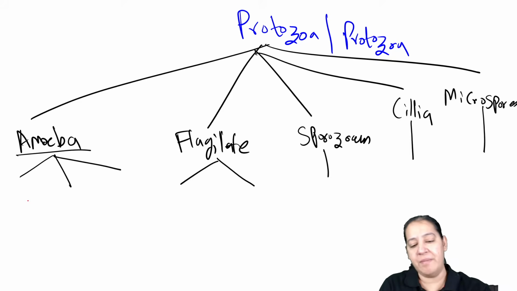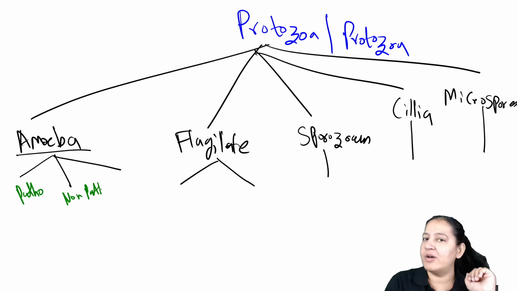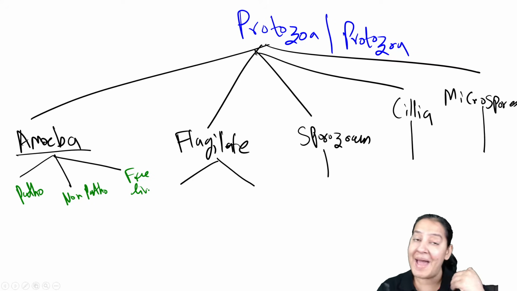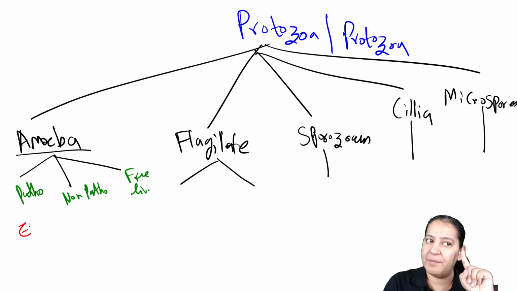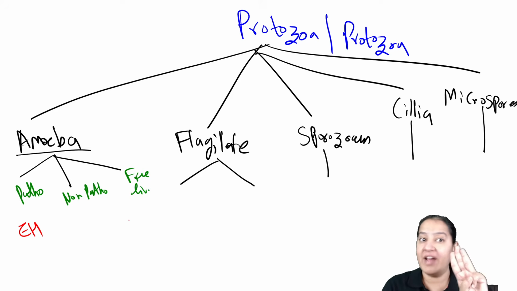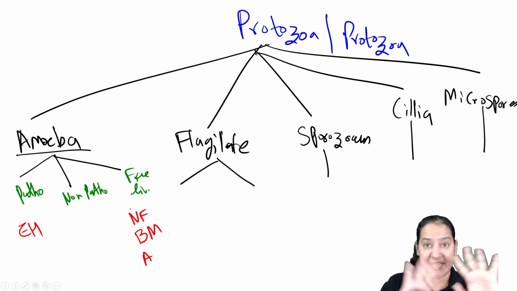The 3 types of amoeba. What are the 3 types of amoeba? Pathogenic amoeba, which cause disease in humans. Non-pathogenic amoeba, which do not cause disease in humans. And free-living amoeba, in which man is the accidental host. Pathogenic is only one, Entamoeba histolytica. Free-living are 3: Naegleria fowleri, Balamuthia mandrillaris, and Acanthamoeba. Please learn these. I will teach you these 4.